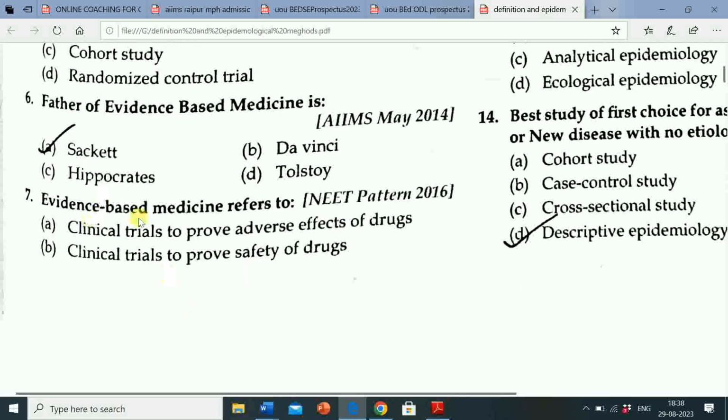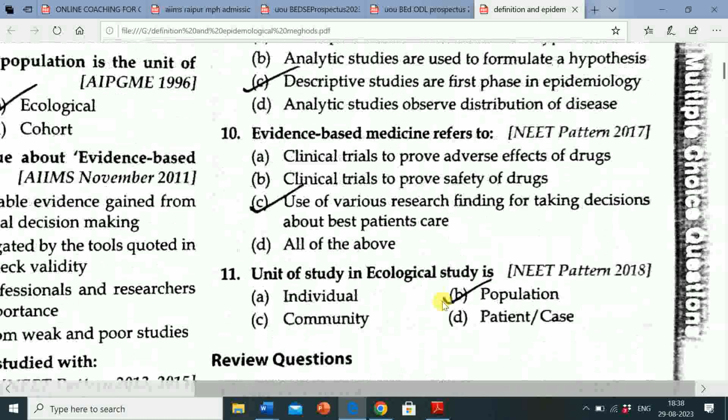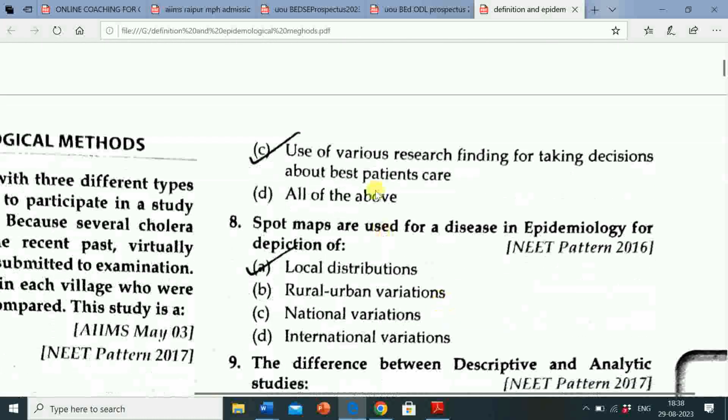Next question is evidence-based medicine refers to option A clinical trials to prove adverse effect of drugs, option B clinical trial to prove safety of drugs, option C use of various research findings for taking decisions about best patient's care, option D all of the above.